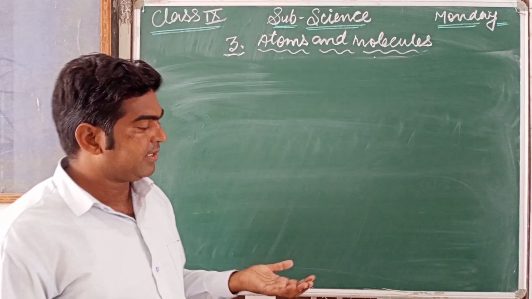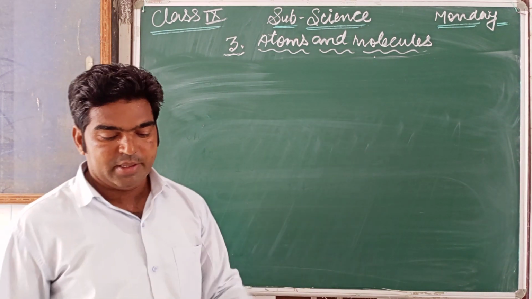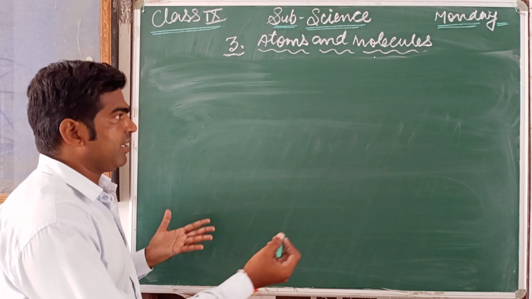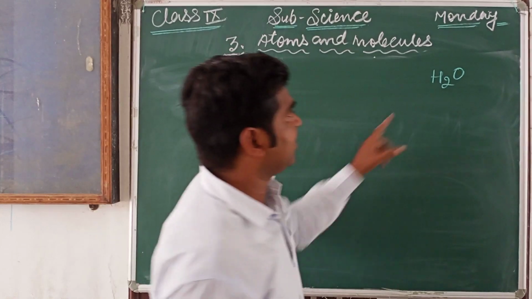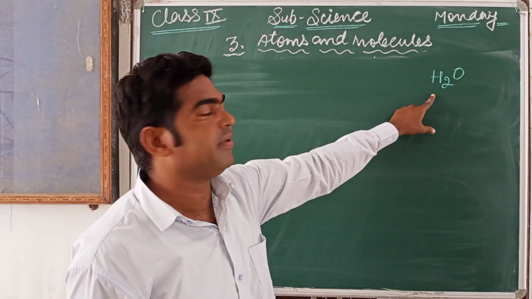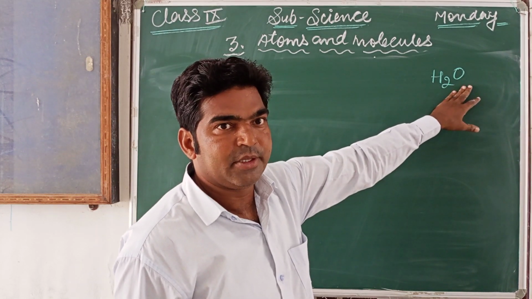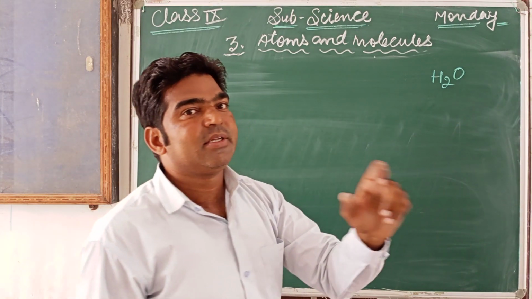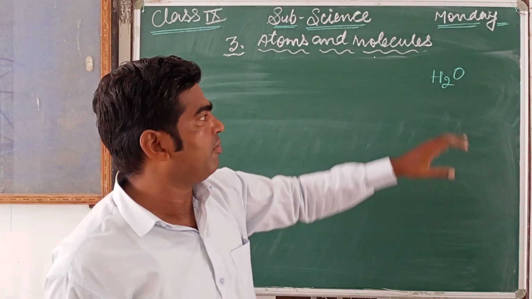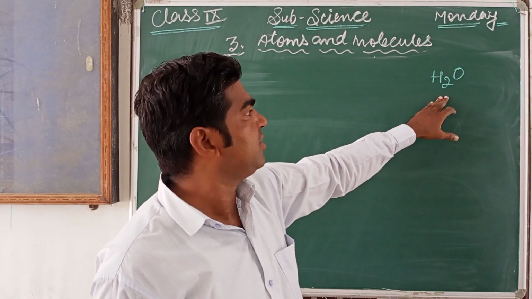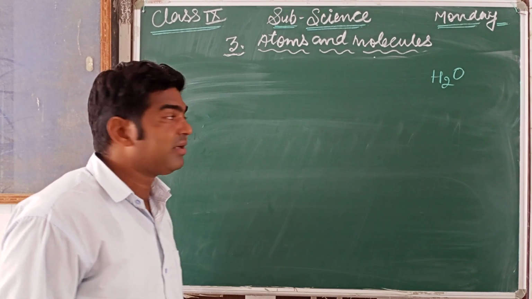As we discussed, molecules are also found in compound form. For example, if we take water, H2O, this is one molecule of water. It is formed by hydrogen and oxygen. When these two elements combine chemically in a definite proportion, it forms water, the compound. This is called a molecule of a compound.